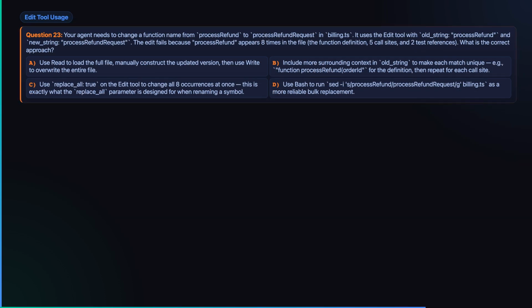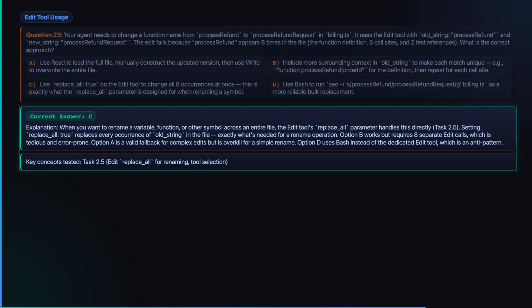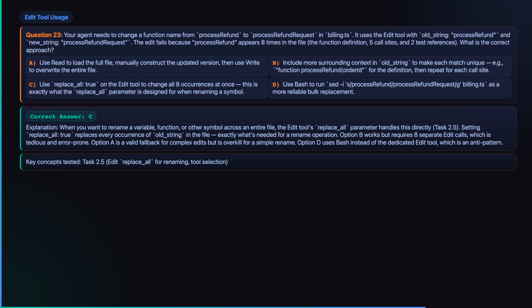Edit tool usage. The agent wants to rename process refund across one file, but the plain edit call fails because the old string appears 8 times. What is the right next move? Take a moment. Use replace_all. This is exactly the case that parameter was designed for. One symbol, one file, many occurrences.